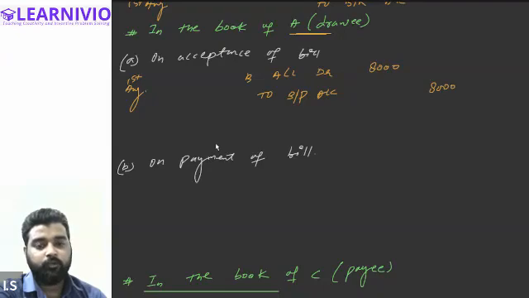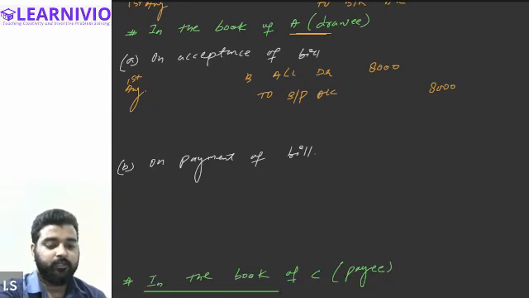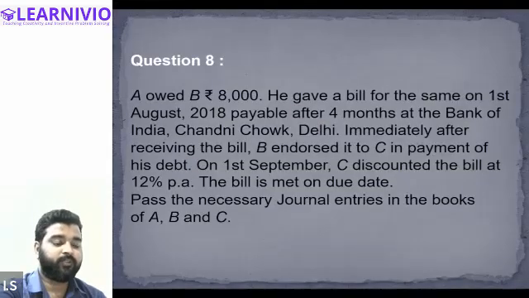Okay. Now, because he is not concerned about the endorsement, he will have to just make the payment. On the due date of the bill, he will be making payment. So the bill has been drawn for how many periods? It has been drawn for, I think, 4 months, right?